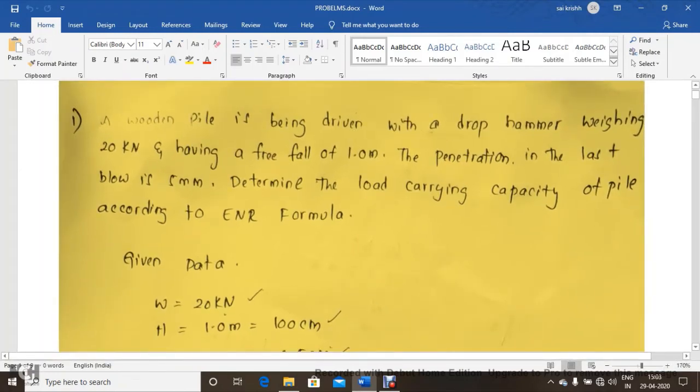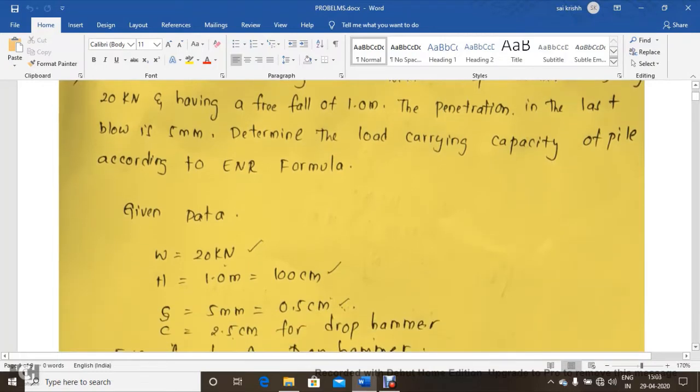Students, here you can observe clearly a problem. A wooden pile is being driven with the help of a drop hammer having 20 kilonewton weight, and this drop hammer is allowed to fall from a height of 1 meter. The penetration in the last blow is 5 mm. Determine the load carrying capacity of the pile foundation by using the Engineering News Record formula.